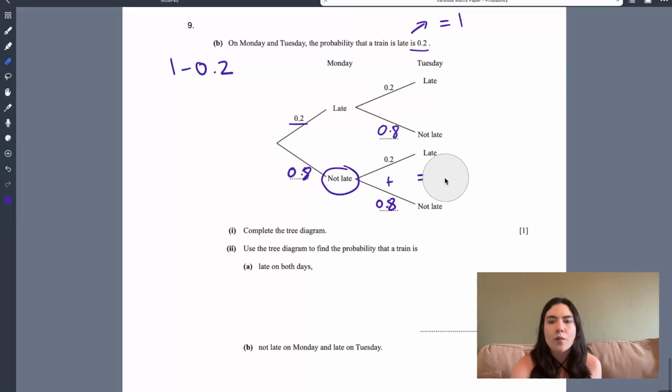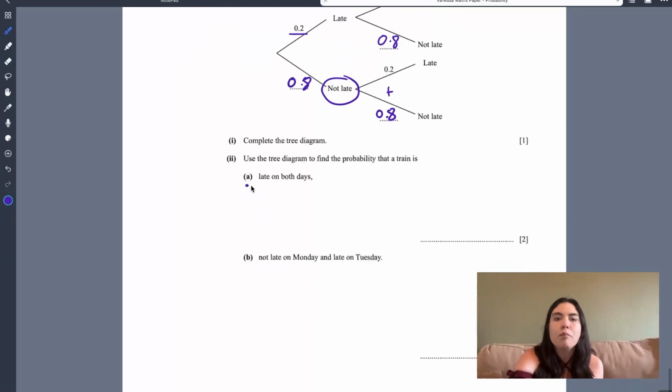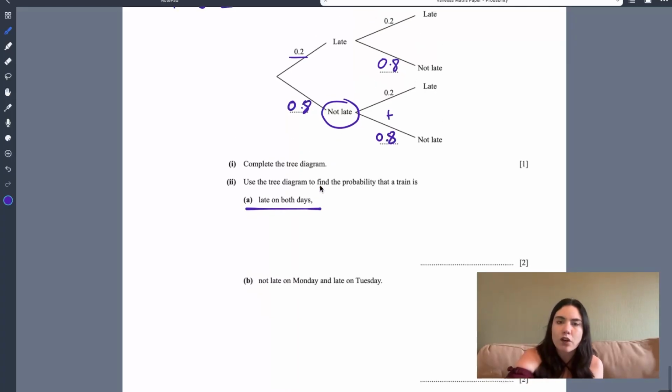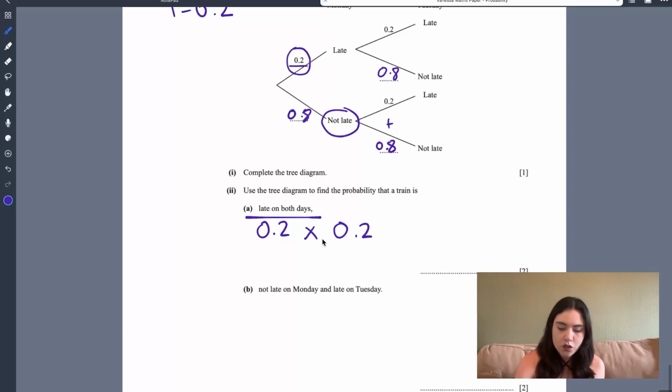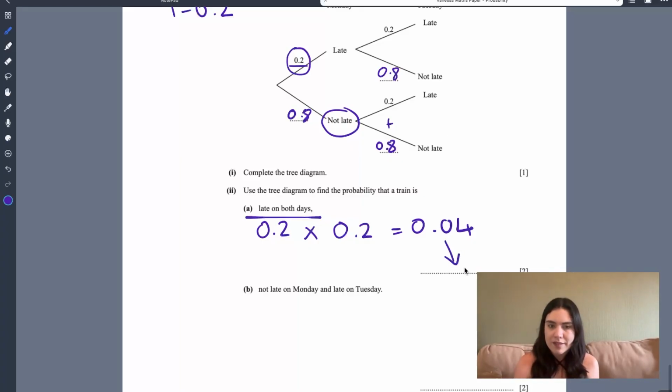All right, so now that we figured out the tree diagram, let's look at the 2 questions. What is the probability that the train is late on both days? Okay, so let's quickly look at the diagram. The probability that it's late is 0.2. And then it is late again. So we have 0.2. And remember, and means times. So we then say 0.2 times 0.2, which is 0.04. And that is the probability you write down.